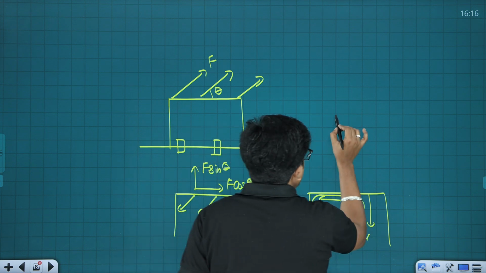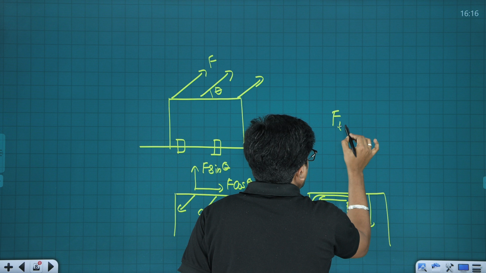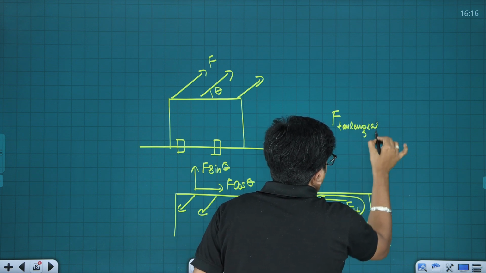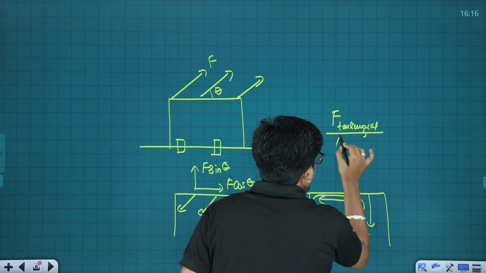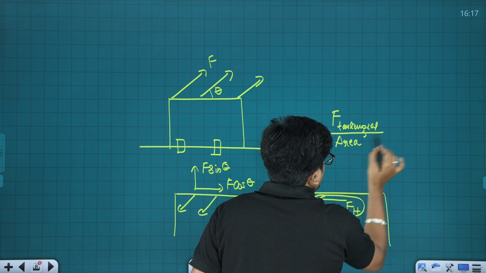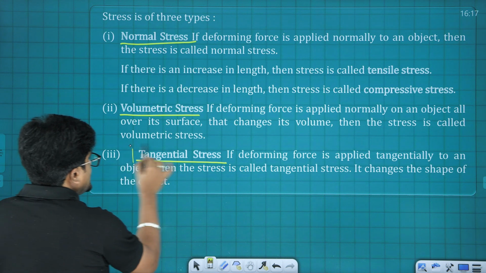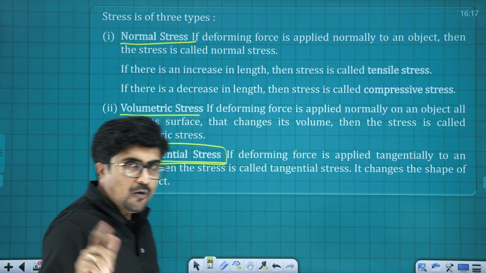Now this tangential force, or the horizontal force, upon area, that we call tangential stress. I hope you got it.